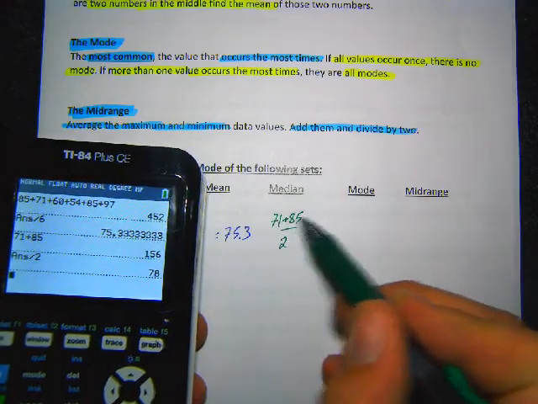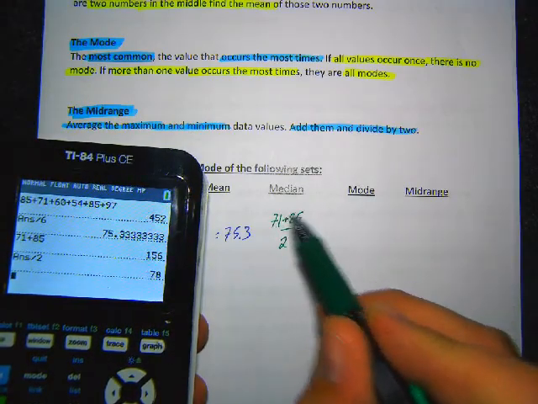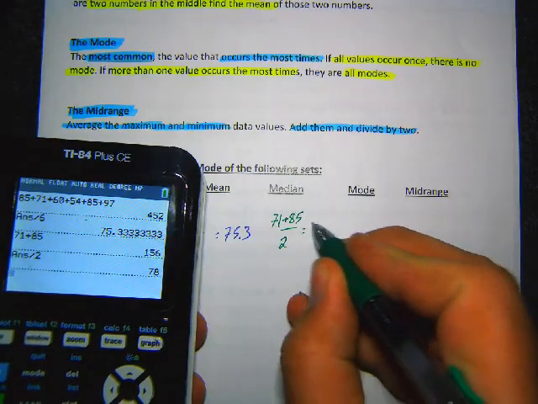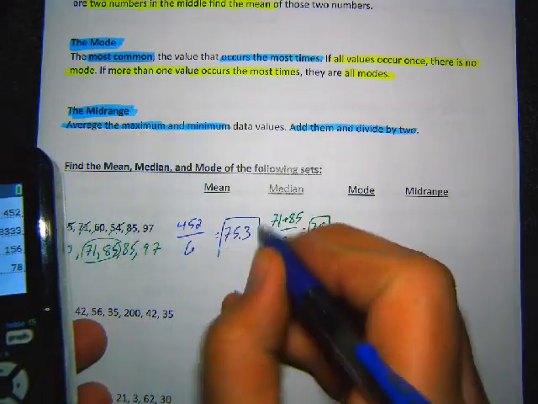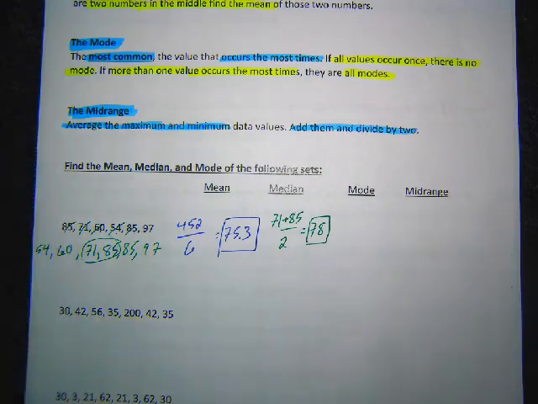So it is literally halfway between because they're about 14 apart. So right in the middle is 78. So 78 is the median. So we got 75.3 for the mean, 78 for the median.